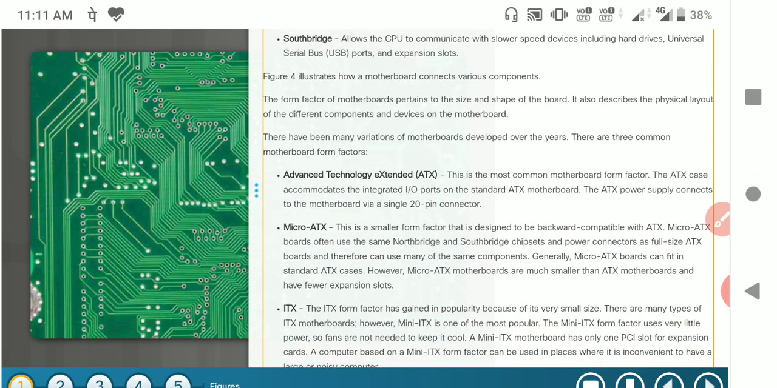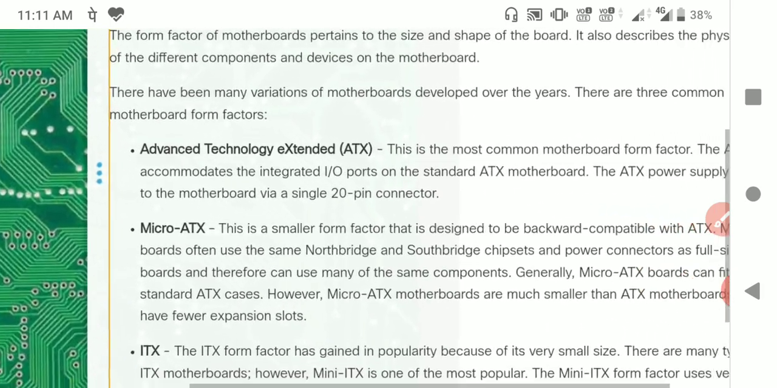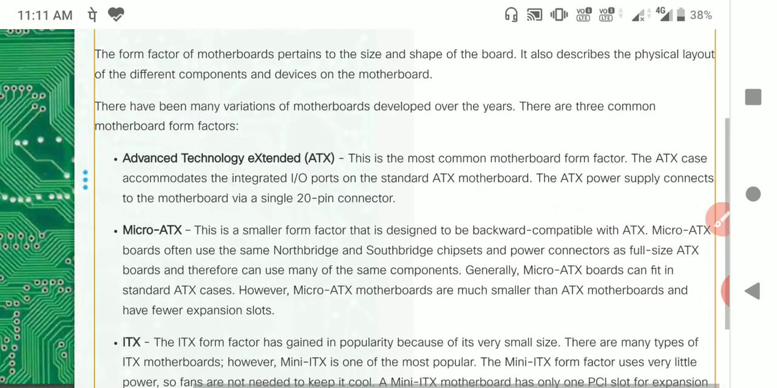Next, there have been many various motherboards developed over the years. There are some common motherboards, which can be represented with some names. The first is ATX, which stands for Advanced Technology Extended. This is the most commonly used motherboard form factor.